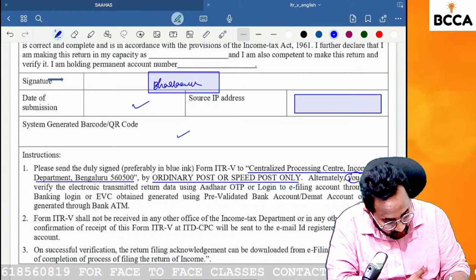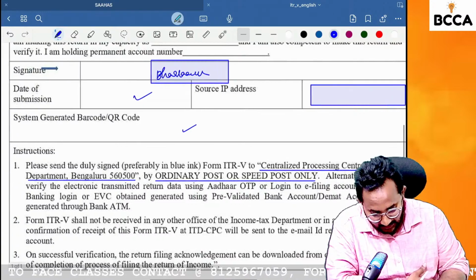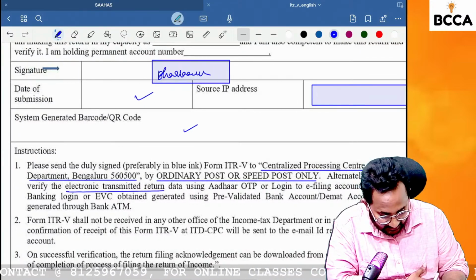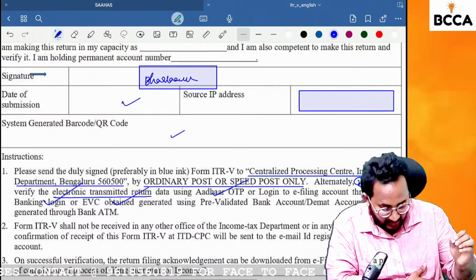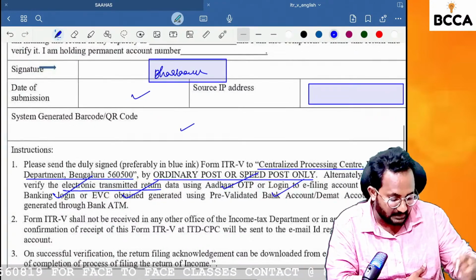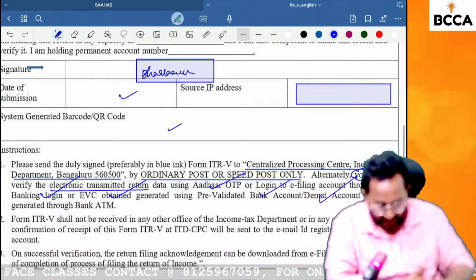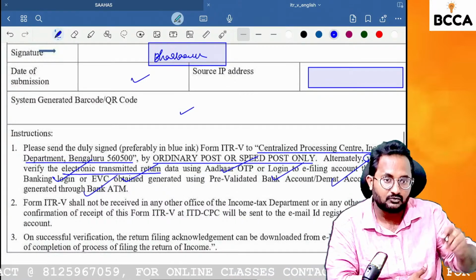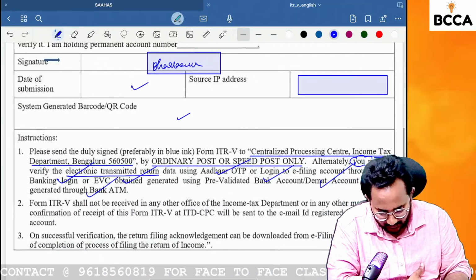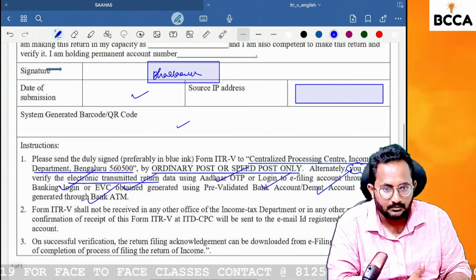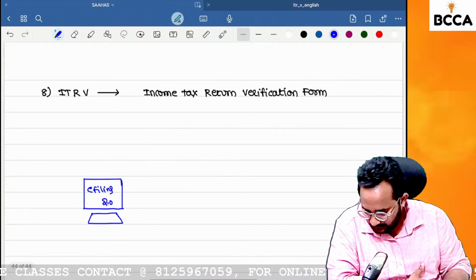Alternatively, how can you verify, ma'am? Please tell me. For an electronically submitted return, you can use Aadhaar enabled OTP, net banking, or an electronic verification code by using the bank account, the demat account, or the ATM. Are you clear? Yes. I will tell you one thing.